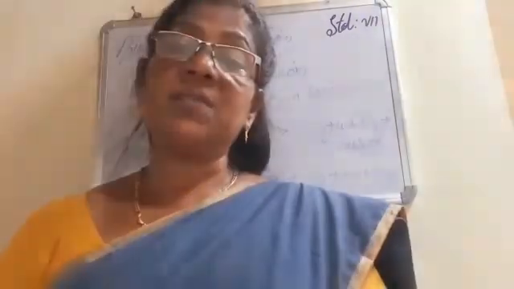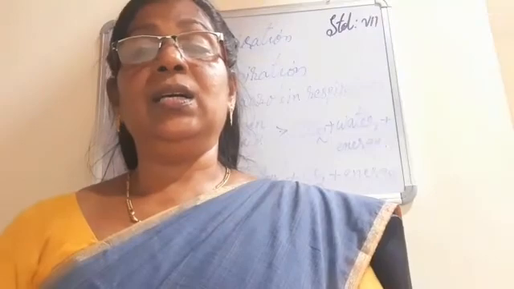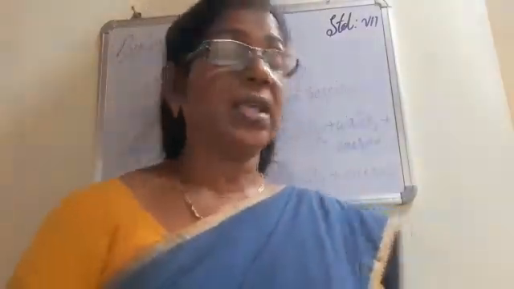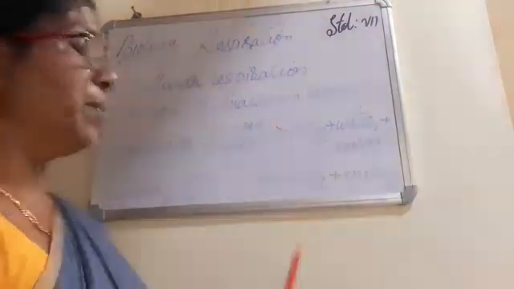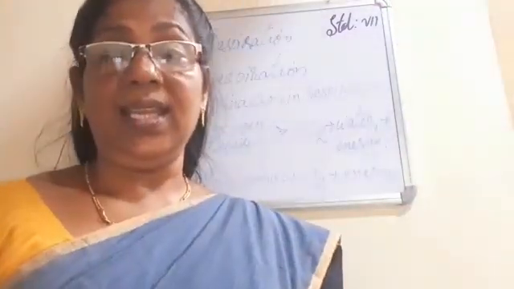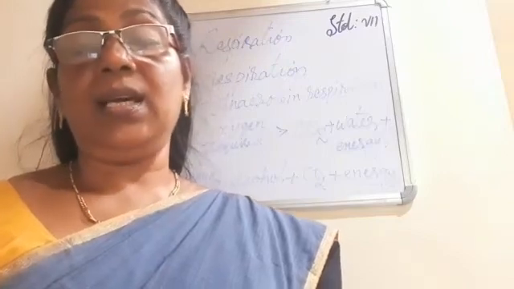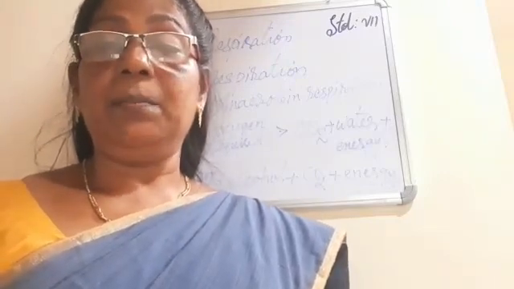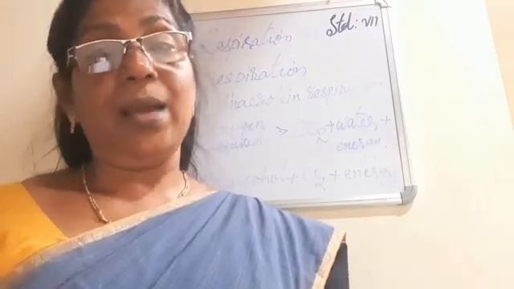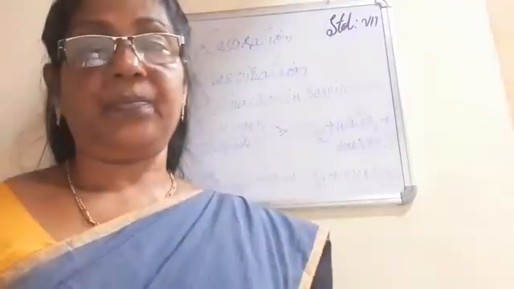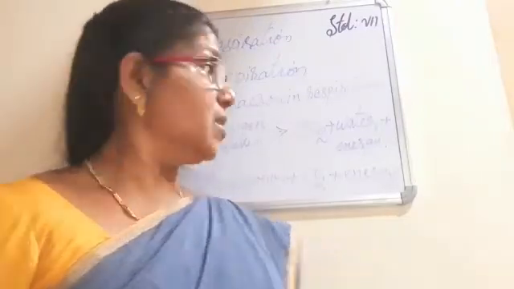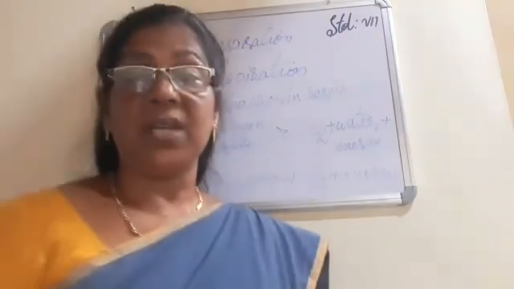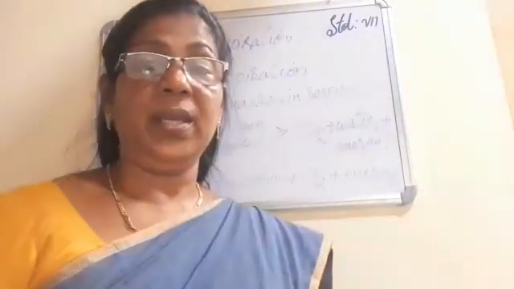The organisms which respire in the absence of oxygen are called anaerobes. Anaerobes means organisms which can break up glucose in the absence of oxygen. Okay. So, let us study in detail about aerobic respiration and anaerobic respiration.